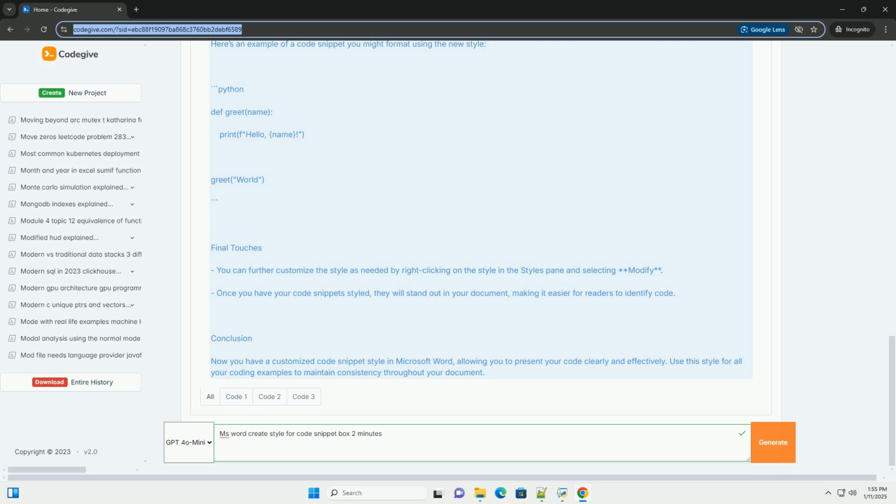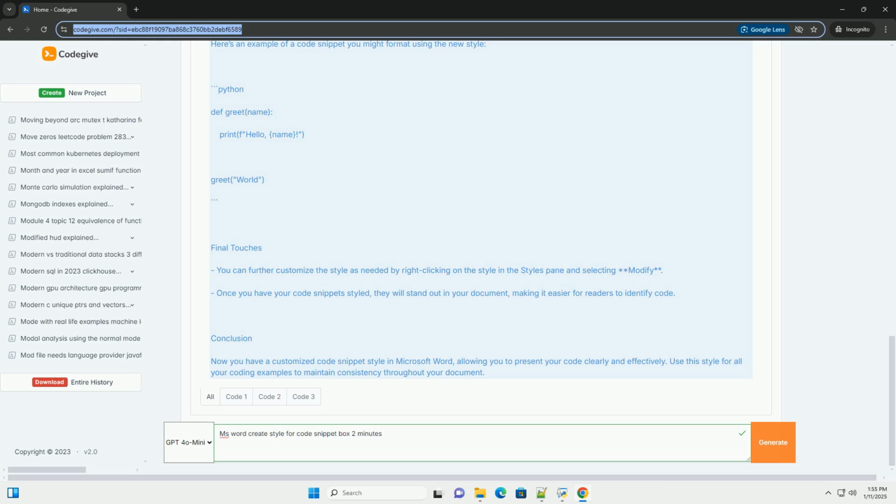Step 2. Access the Styles pane. Go to the Home tab on the ribbon. Click on the small arrow in the bottom right corner of the Styles group to open the Styles pane. Step 3. Create a new style. 1. In the Styles pane, click on the New Style button. It looks like a letter A with a plus sign.